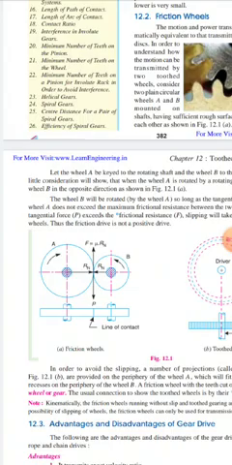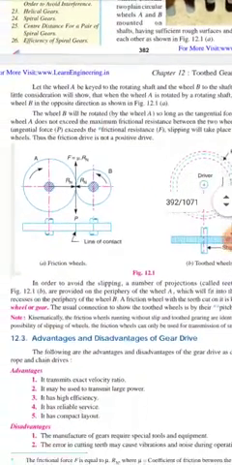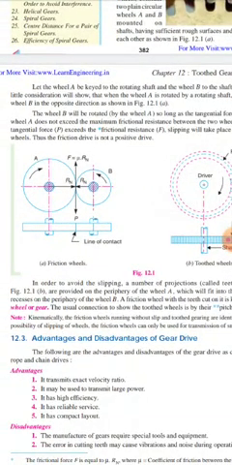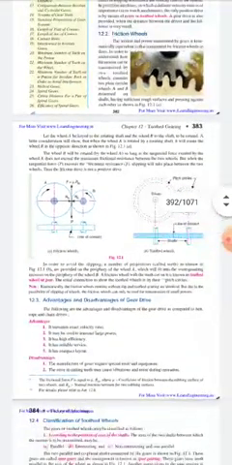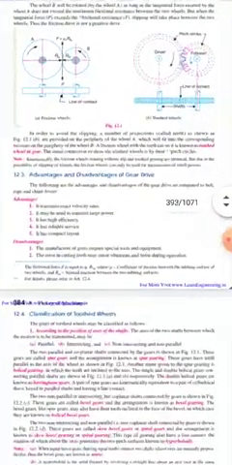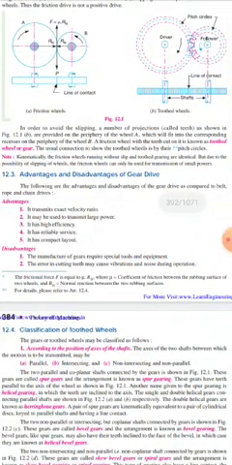So that's why these toothed wheels have come about, to increase the frictional resistance. Now I think you have understood why we are using these toothed wheels or gears. Now we come to the advantages and disadvantages of gear drive.